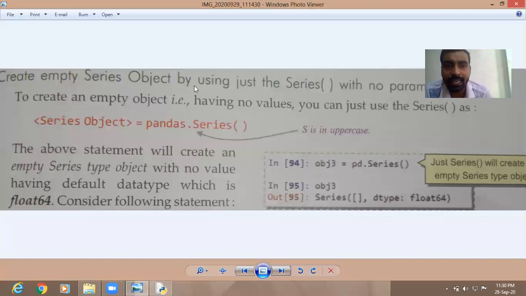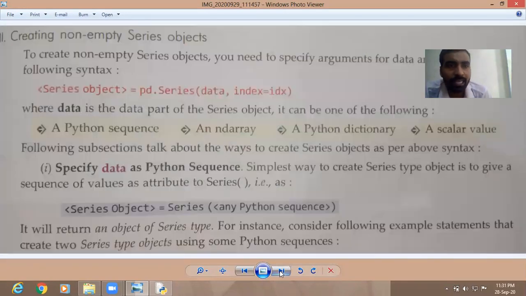So let us see further. Now here you can see an empty series object is created, and in the created empty series, we have inserted the values from an already created series. Now further, creating a non-empty series object.